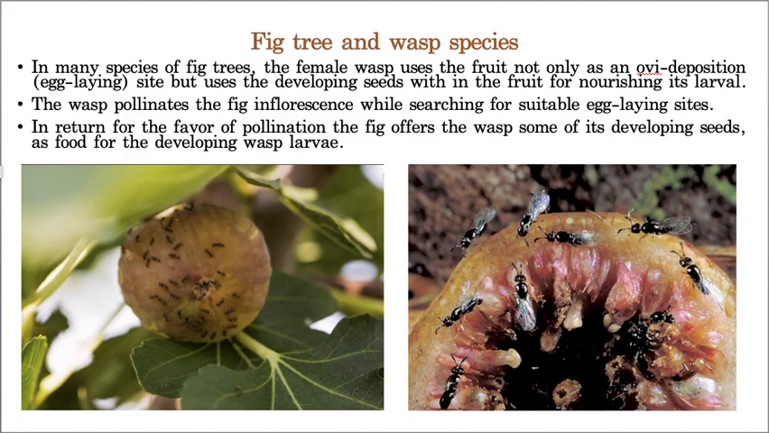And the next example is fig tree and wasp species. So this is fig. What do you say, I'm not much perfect in Hindi. Anjeer, if I'm correct, I think I'm right. In Anjeer, you can see this type of wasps. And if you open this Anjeer, you can see these wasps, and what they do is egg laying in this. So this fig, that means Anjeer, is giving shelter to this particular wasp.